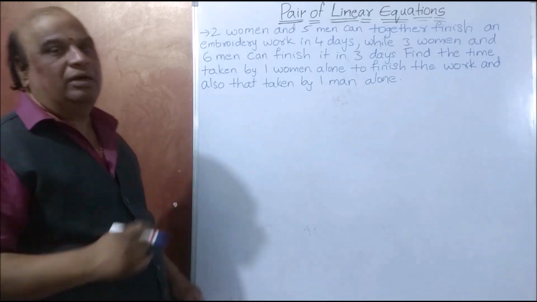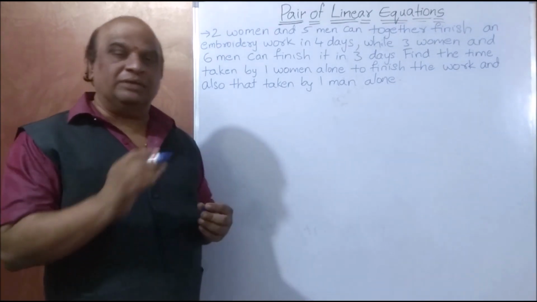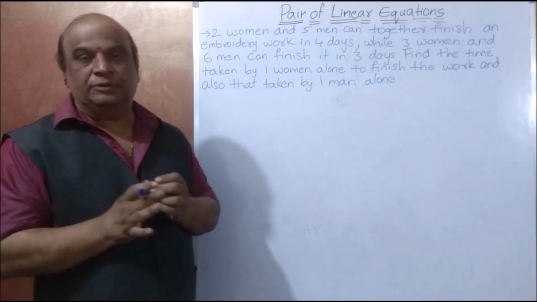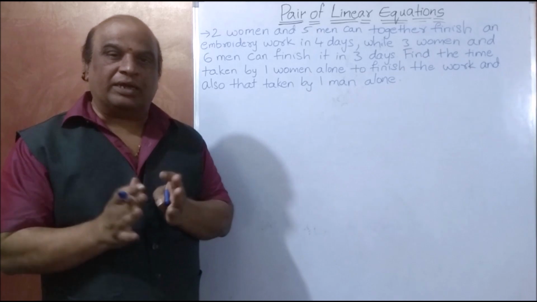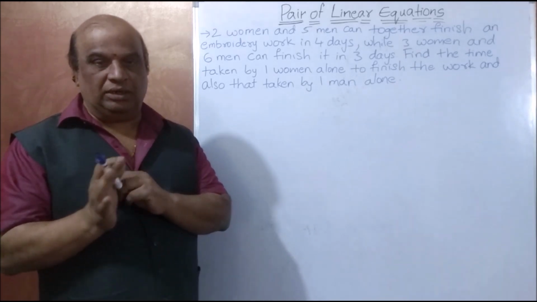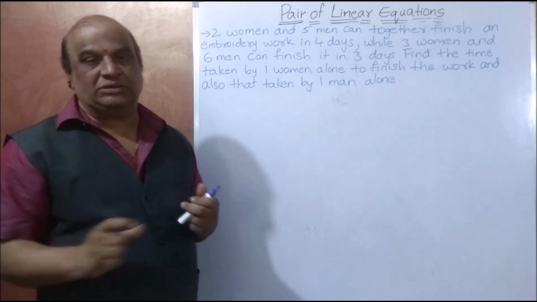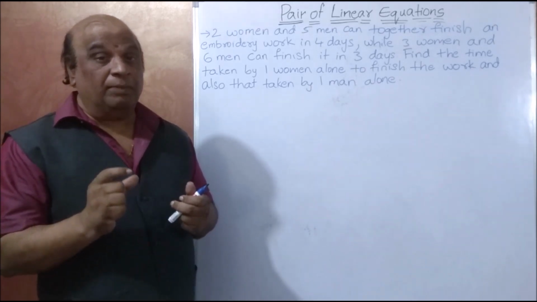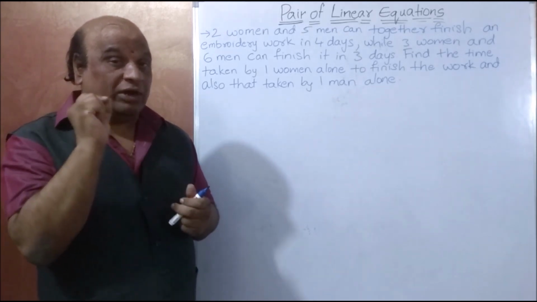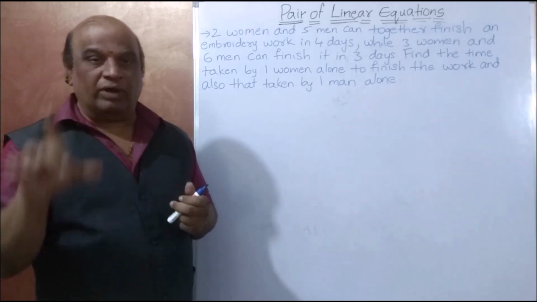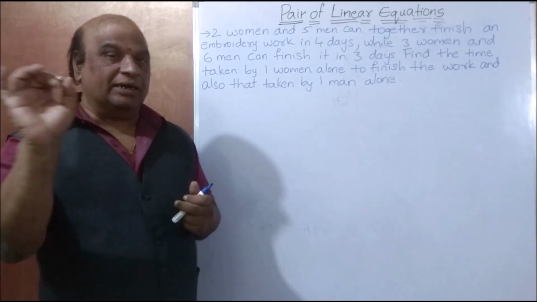So here, one more thing. The basic is, suppose you are doing a work. You completed a work in 10 days. Listen carefully. Now, per day, how much work did you complete?